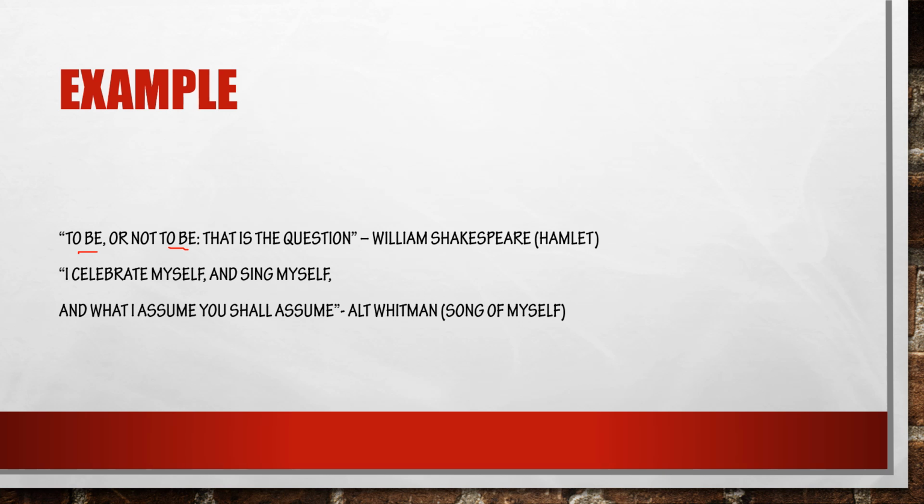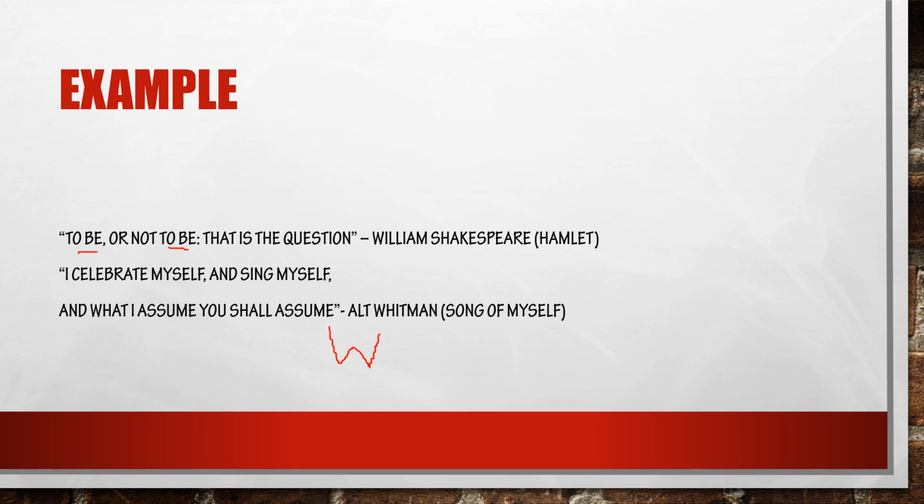I celebrate myself and sing myself, and what I assume, you shall assume. This is by Walt Whitman. This is from Song of Myself. Walt Whitman has written a song about himself that is called Song of Myself, and that is in a form of poetry.